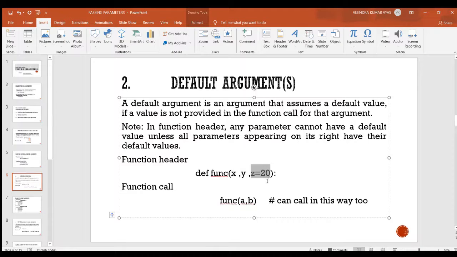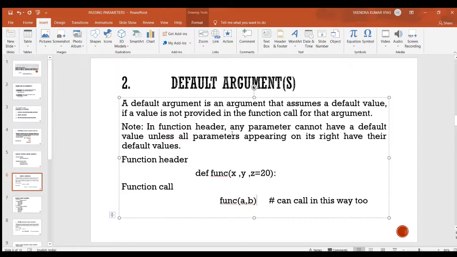So for default parameters we can skip the argument value at the time of function call. And here you see x and y will not have default value until its right parameter has a default value as per the note.